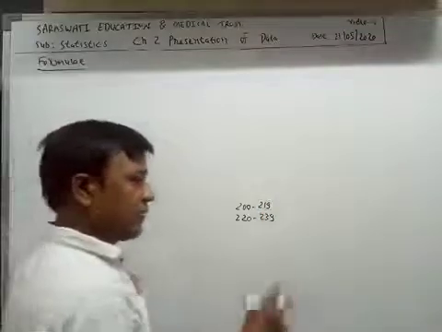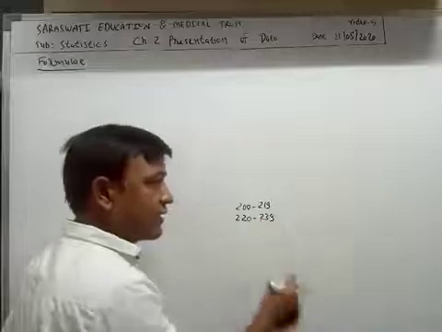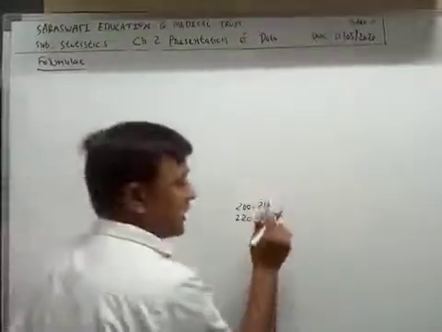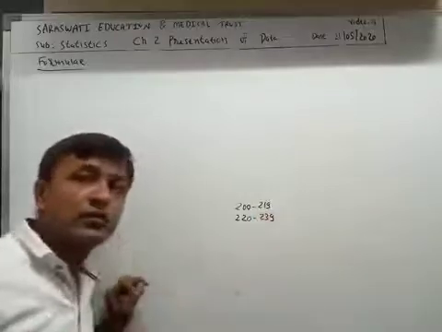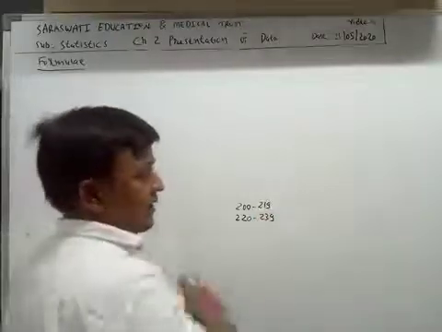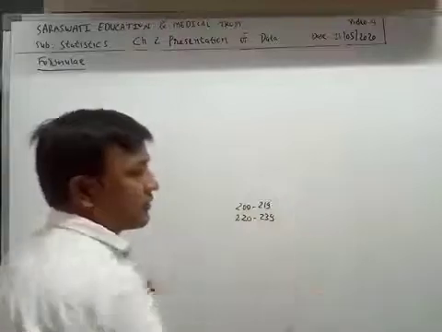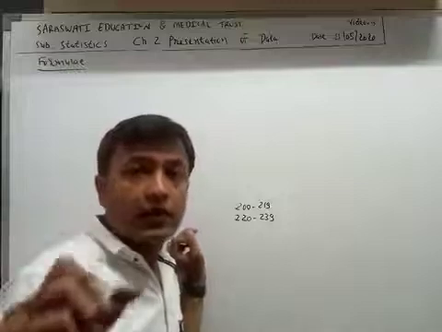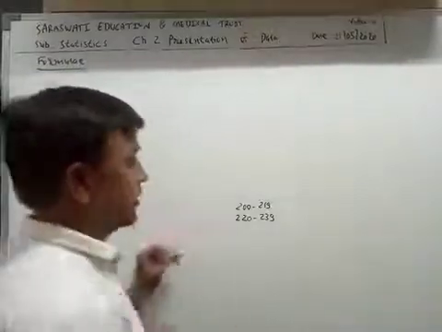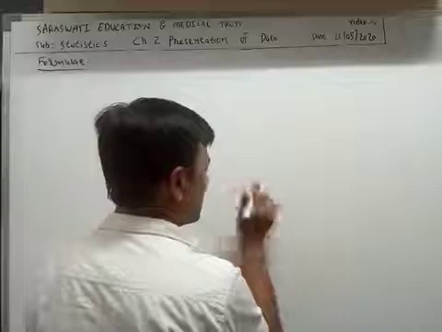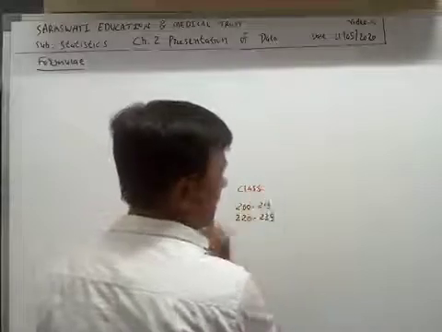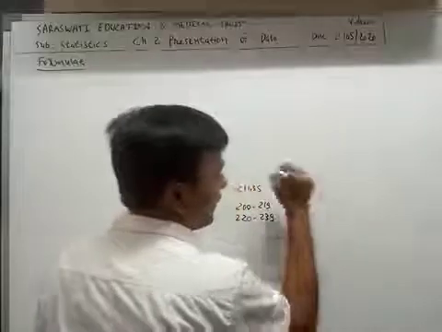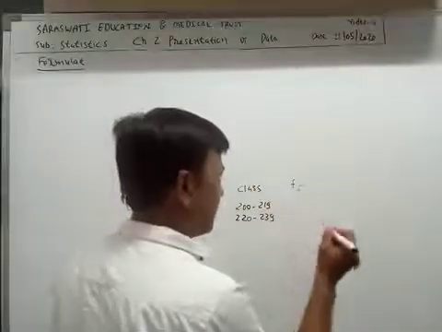Okay, 239 is included in this class, so it is known as inclusive class, and the whole answer is known as inclusive frequency distribution. Okay, this is the class and we have found its frequency.